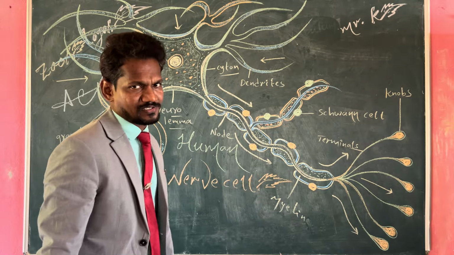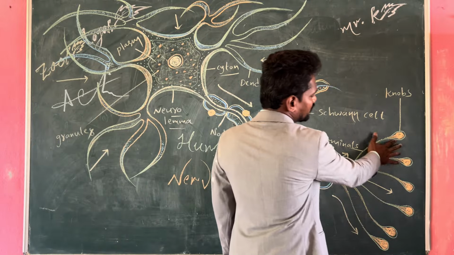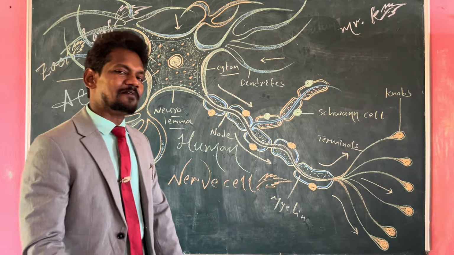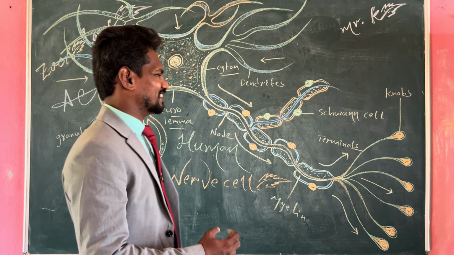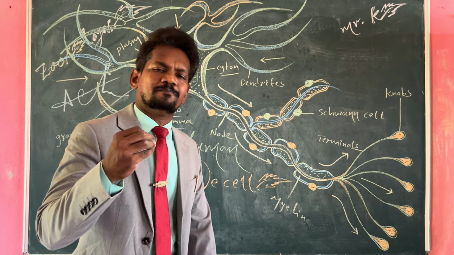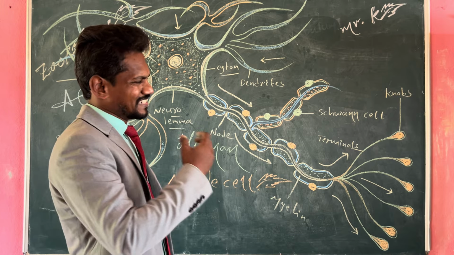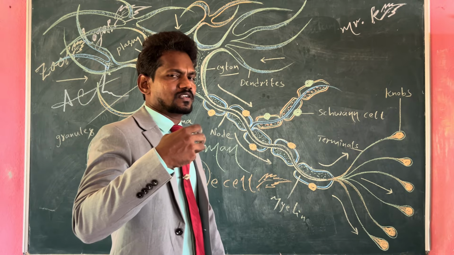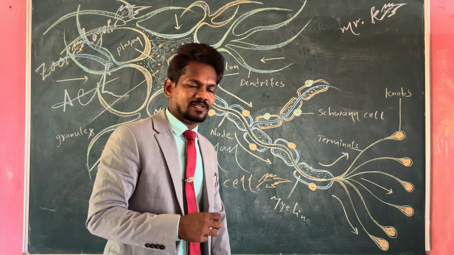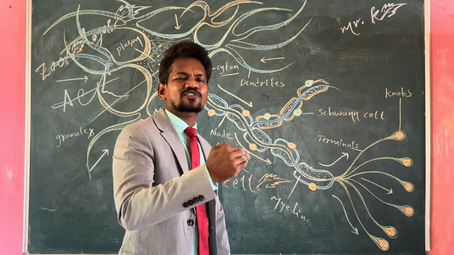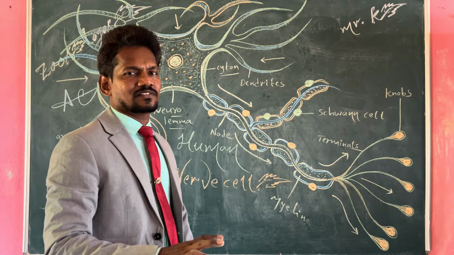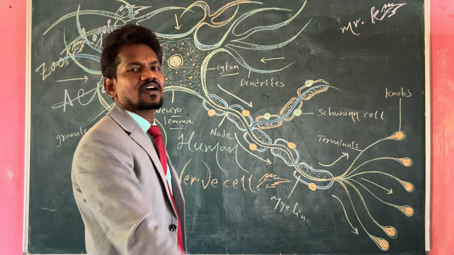These endings or terminals again individually end with knobs, synaptic knobs or axon terminal buttons, whatever. There the synapse is the functional, minute microscopic gap where the message or electric impulse is exchanged to another nerve cell.